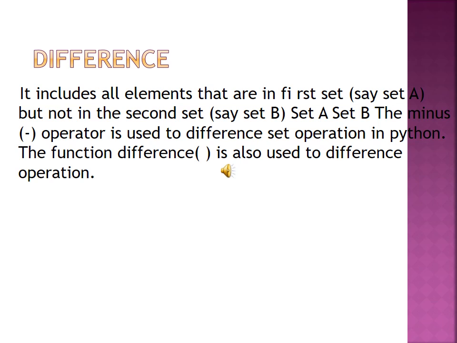It includes all the elements that are in the first set, such as set A, but not in the second set. The second set refers to set B. It's going to display all the elements which are available inside set A. It is not set B. This is the difference.